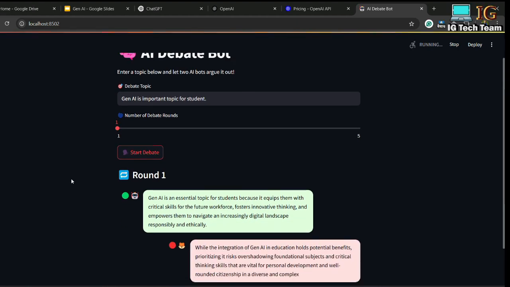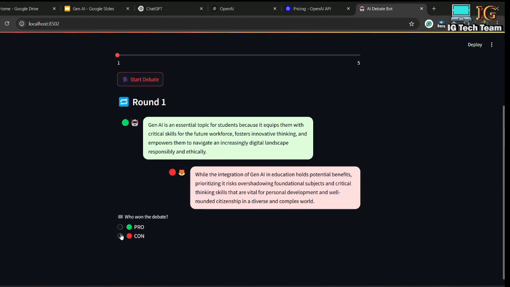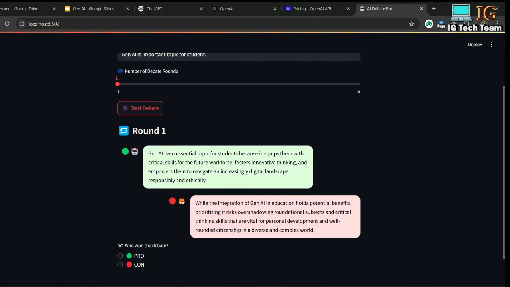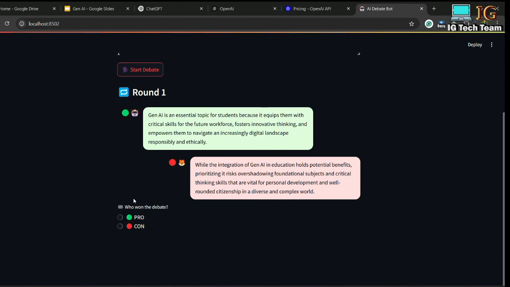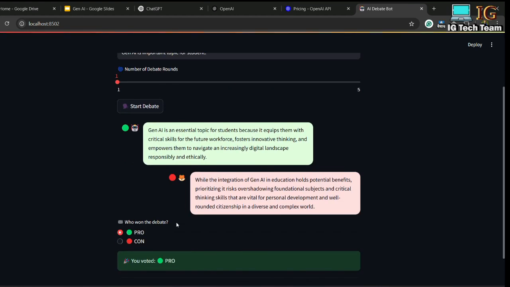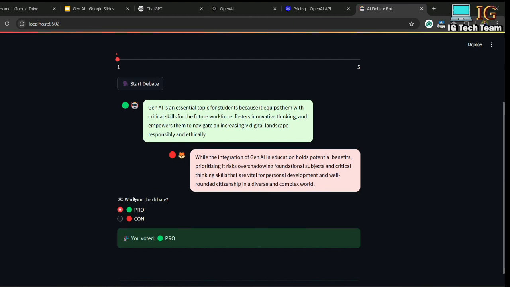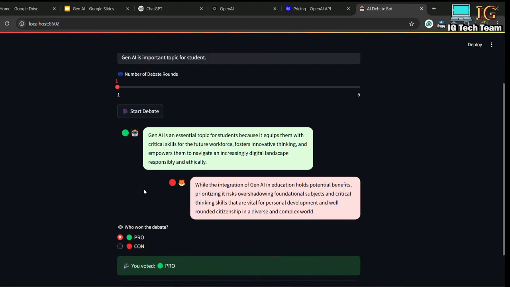Okay, now you can clearly see there is a radio button, who won the debate, pro or con. I can interact with the UI from this slider, or from this radio button. If I click on pro, you can clearly see I can see the chat from the chat history. So this is the chat from the step that I have managed. That means when I interact with the UI from this radio button or from the slider, it is working fine because I am able to get the chat history.